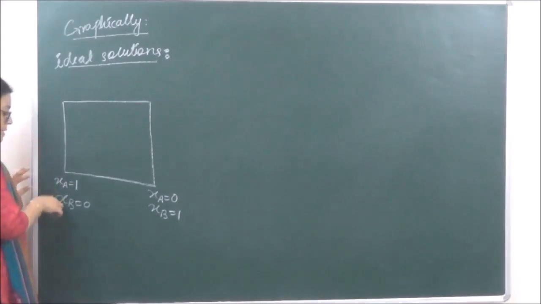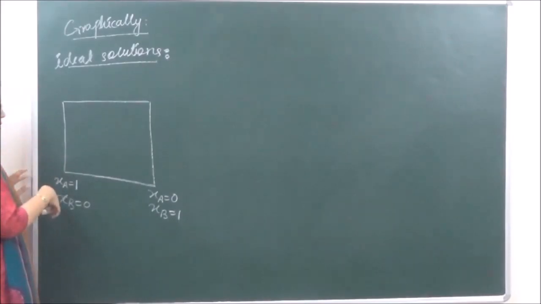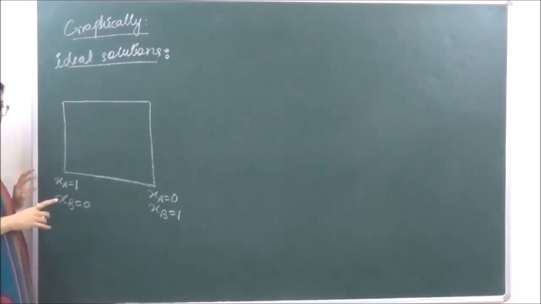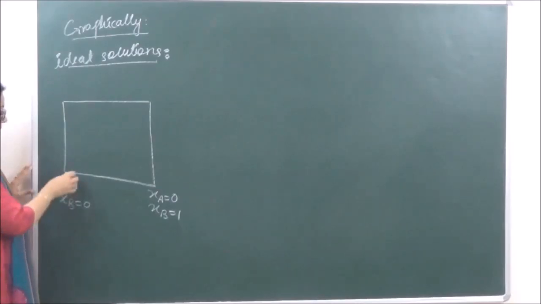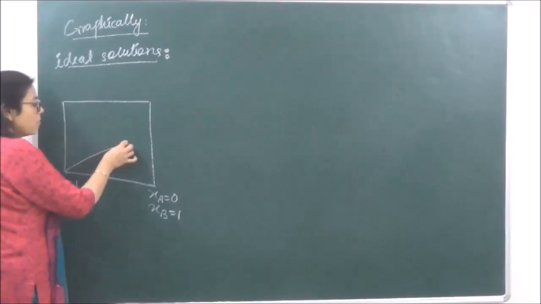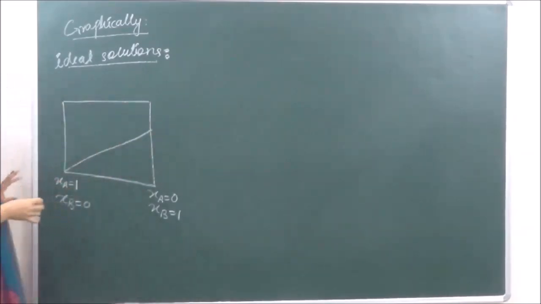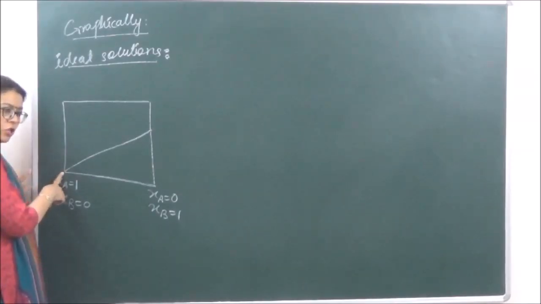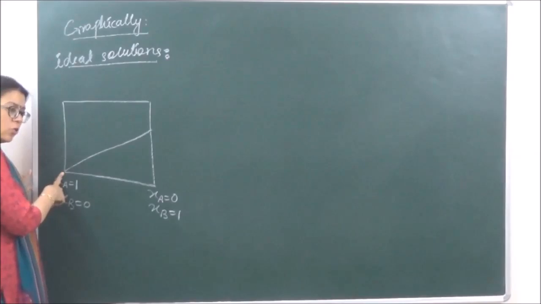Now we know that as the mole fraction of a component increases, the partial vapor pressure will also increase. So if XB is increasing, we can say that the partial vapor pressure of B is also increasing. Okay, over here the partial vapor pressure of B is 0.